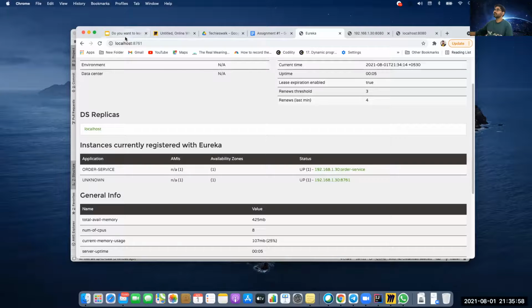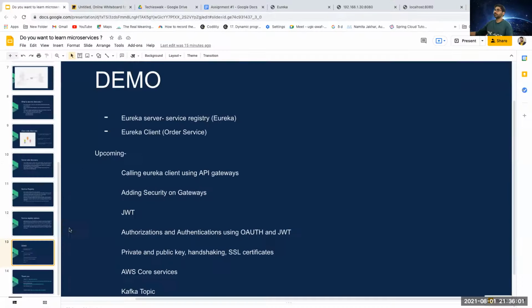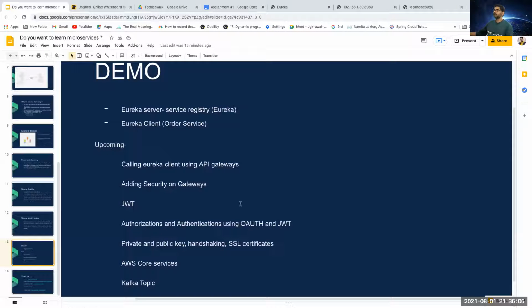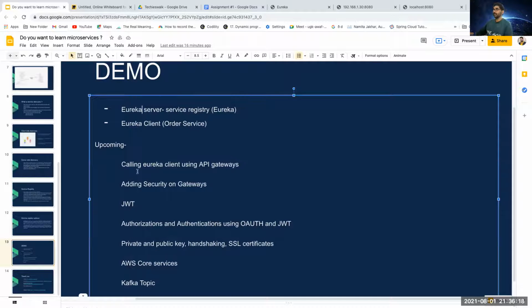Fine, then let's check the presentation, something is pending. I'm just quickly telling you what is coming next, to fine-tune whatever demo. This was the very beginning for you, and then how it will interact further. So what will happen now? We saw Eureka client and server is ready. Now we will call the Eureka client using an API gateway. So we build our API gateway, and then we will add security using JWT auth. Then we will understand AWS core services, how we will deploy there, and then add a Kafka topic.